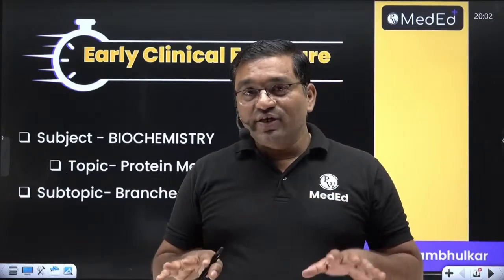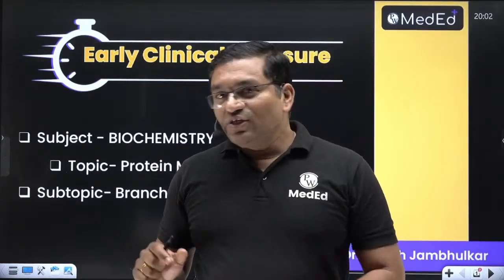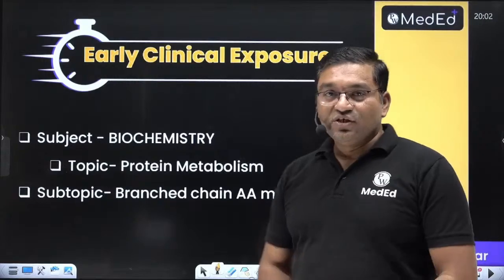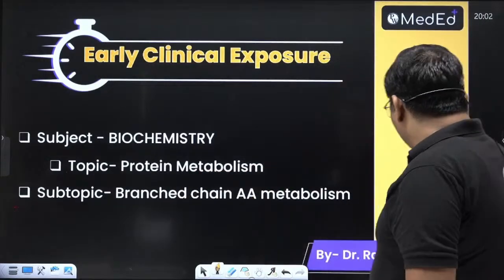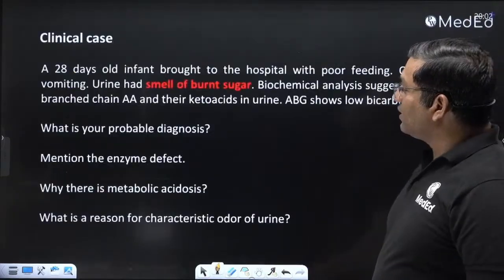Name the branch chain amino acids: valine, isoleucine, leucine. These are the branch chain amino acids. So we are in the branch chain amino acid metabolism. Now see the important clinical case.